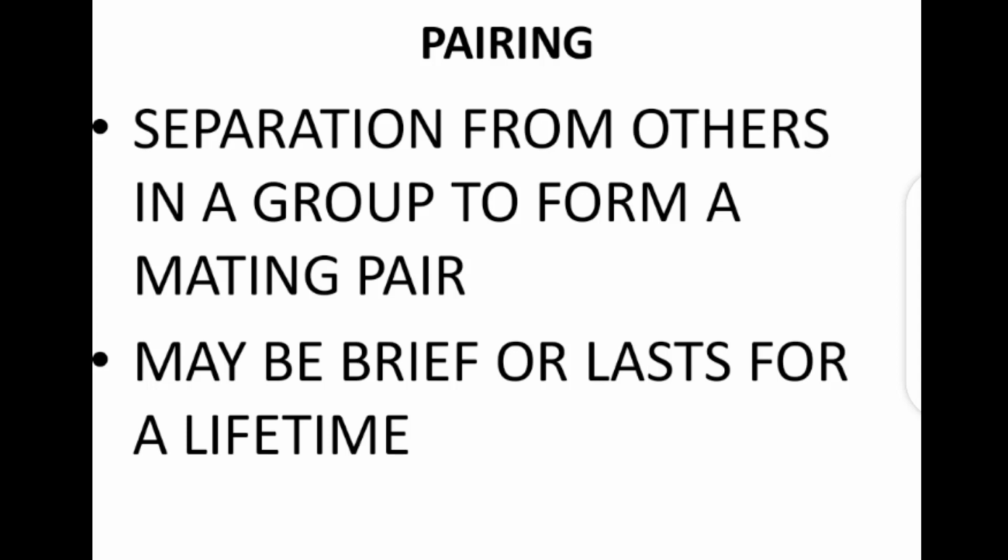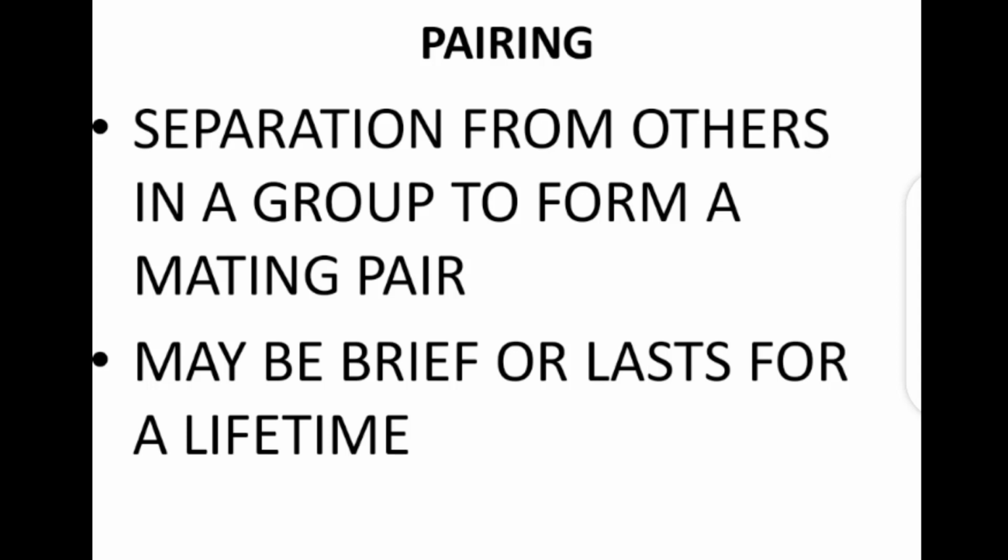Now, another thing you must take note of is that this pairing may be brief. It could just be for the purpose of mating, and it could also last for a long time. So don't forget that the key word here is separation. So these two animals, usually the male and the female, separate themselves from others in a group, and then they form a mating pair. And like I said before, it could be brief and it could last for a lifetime.